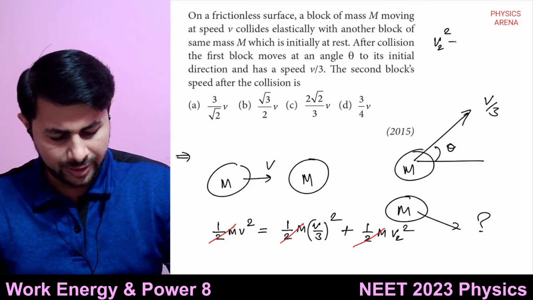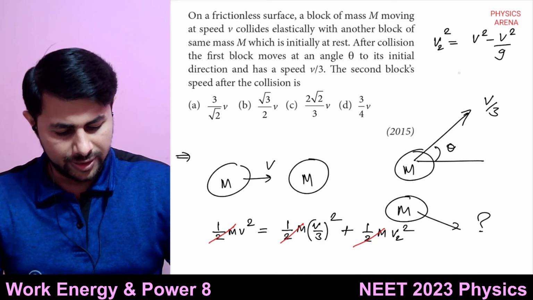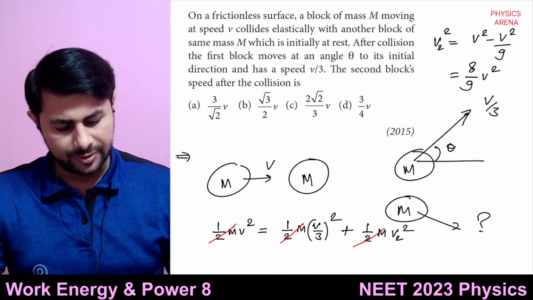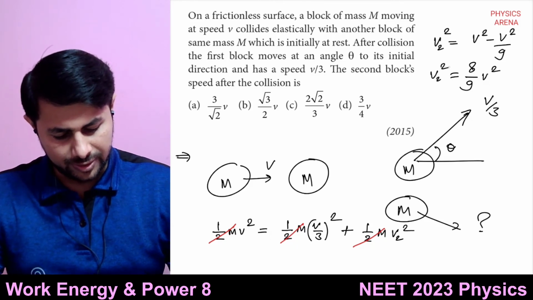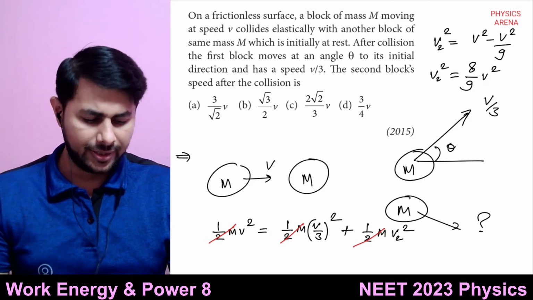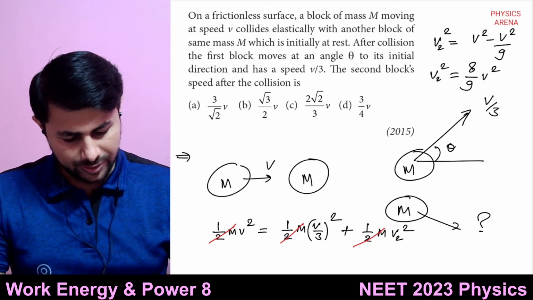That is 8 by 9 v square. So v2 will be square root of 8 by 9 v.